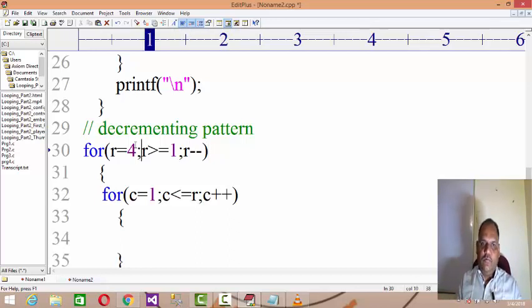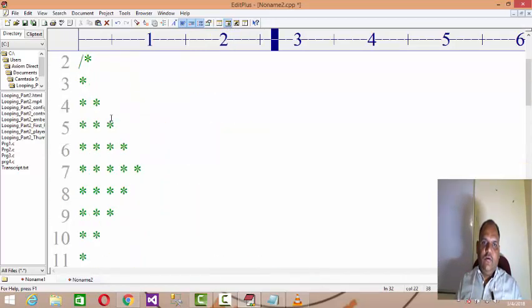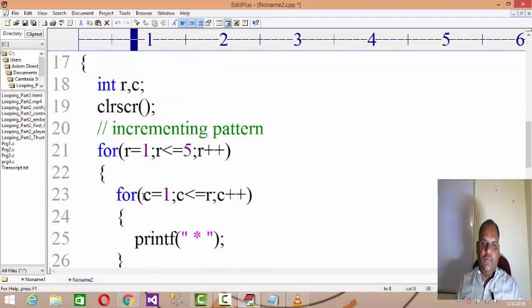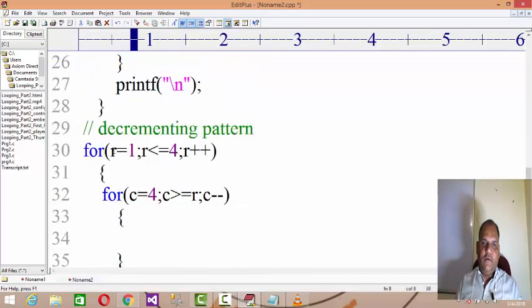Otherwise, you do one thing. If you don't want to have confusion, row equals 1, row less than or equal to 4, row plus plus. Then start every column with 4, and the column should be more than or equal to r, column minus minus. This is better, right? Let's say you got the 4th as the row position.